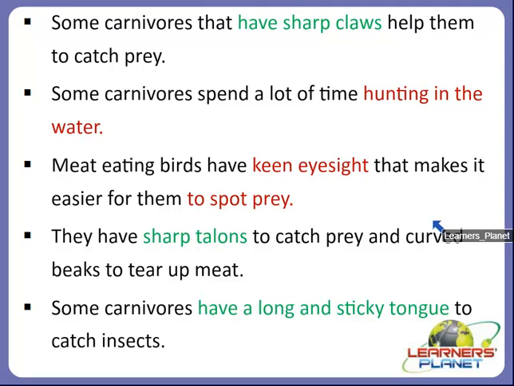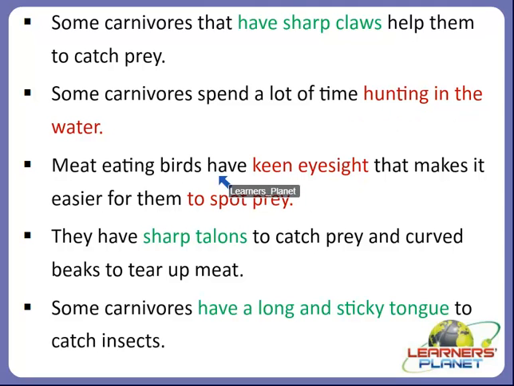And even mammals that are carnivores have sharp teeth, and they are adapted for ripping the meat. They will rip the meat totally, and then they will eat it, right? So we saw some of the carnivores that have sharp claws, right? There are other animals like seal and sea lion that spend a lot of time hunting in the water.